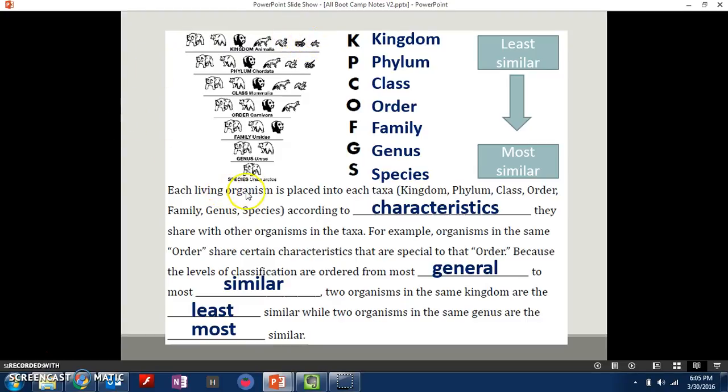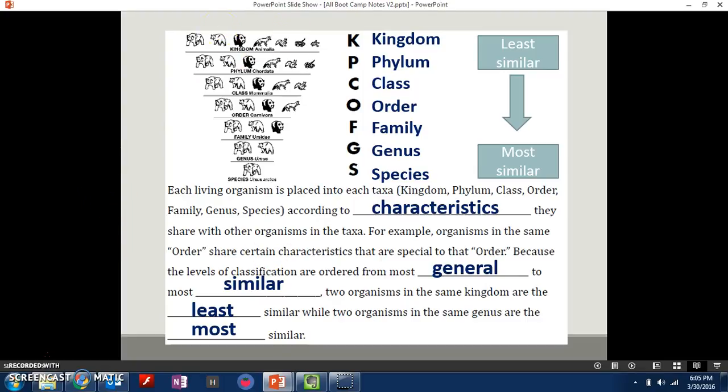So each living organism is placed into different taxa based on their characteristics, okay? So if they're in the same order, that's because they share something in common. For example, order Carnivora, these are in this order because they are all carnivorous. They eat meat. Okay.